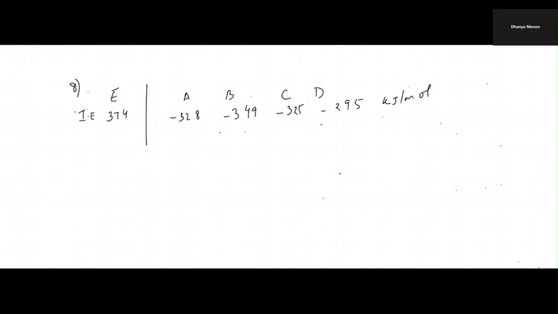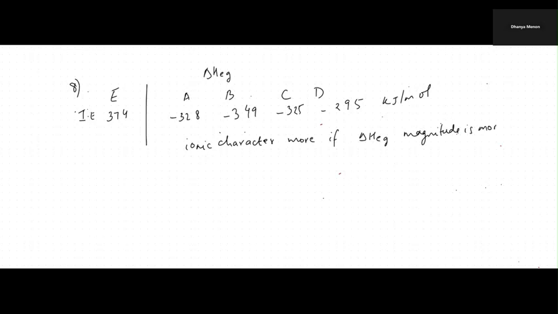Now, students, they have asked for the correct order of the products formed in terms of ionic character. It's a simple thing. Ionic character is more if the magnitude of electron gain enthalpy is more.